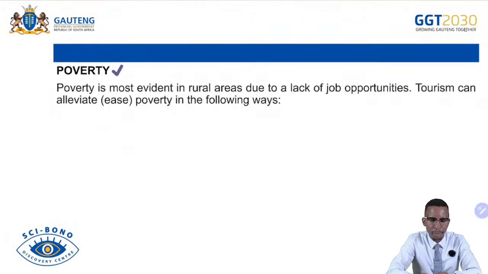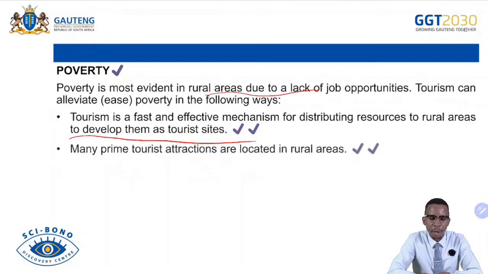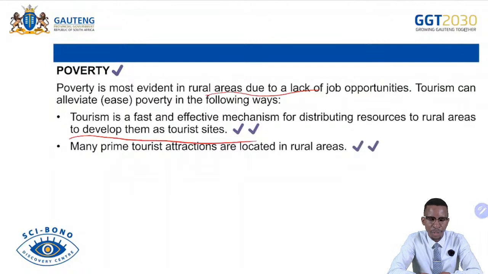Poverty is most evident in rural areas, but tourism is mostly involved in rural areas with more attractions, so poverty relief occurs in those areas because most attractions are there and people get opportunities to establish their own small businesses to earn income. They also get employed by tourism attractions, hotels, restaurants, etc., so that they can earn income for living. Tourism is a fast and effective mechanism for distribution of resources in rural areas to develop them as tourist sites. Even infrastructure can develop faster, which will allow people to be employed and get income for living, reducing poverty.